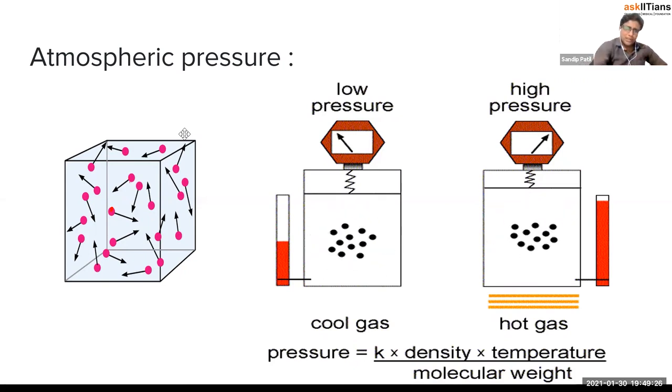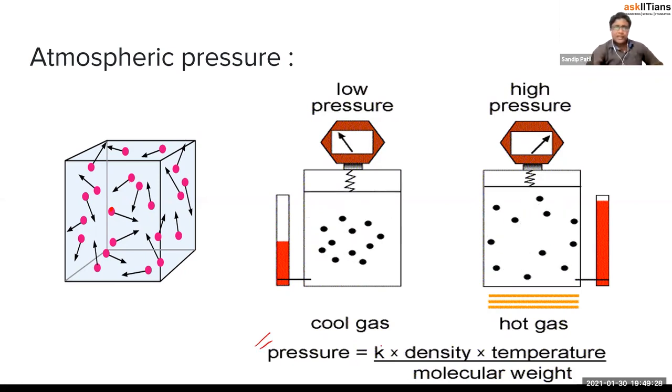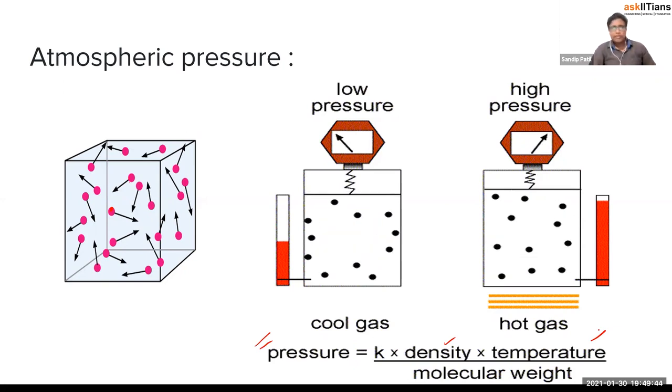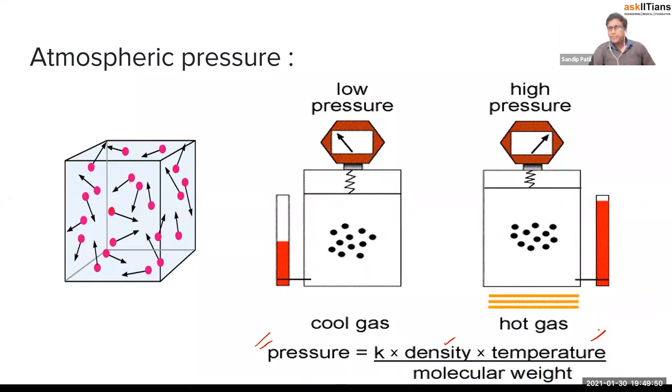Now, what is this pressure's formula in the gas? We can say it is K, where K is constant, times the density of air, times the temperature. Now, obviously, temperature is different at every place, right? In the world, there are many different places where the temperature may vary. Some places have very low temperature, and the desert areas will have very high temperature.